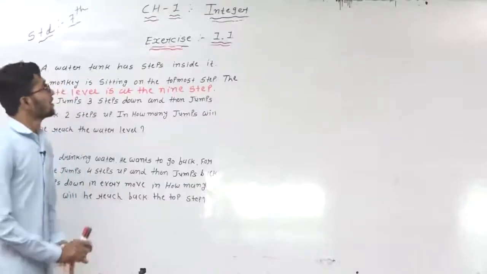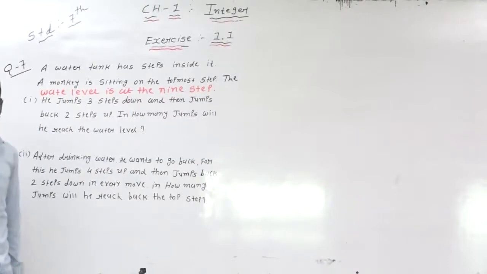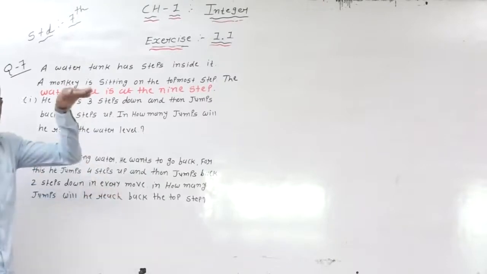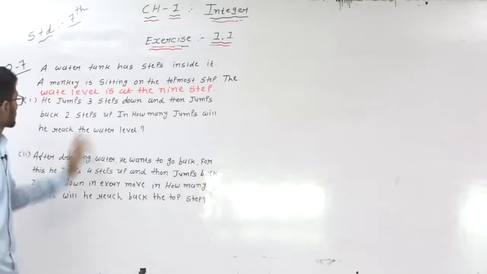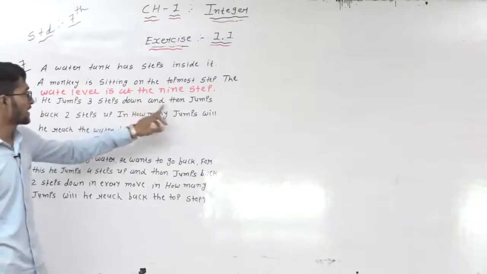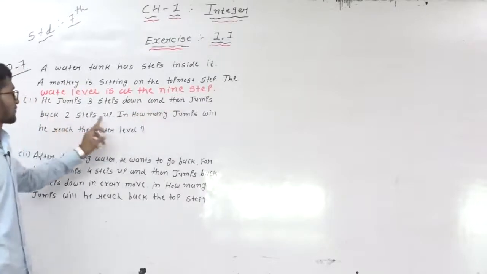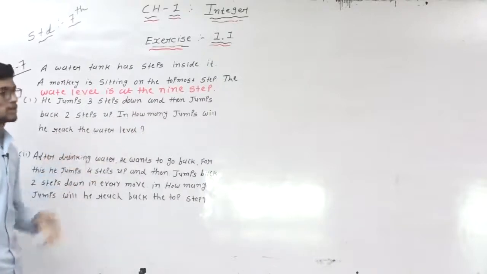Continue exercise 1.1, question number 7. A water tank has steps inside it. A monkey is sitting on the topmost step. The water level is at the 9th step. It means the monkey is on the topmost step and the water is 9 steps down. Here two questions are given. The first question: he jumps 3 steps down and then jumps back 2 steps up. In how many jumps will he reach the water level?